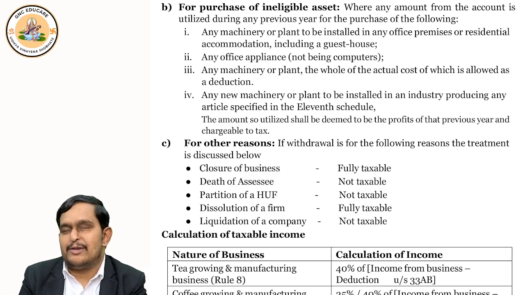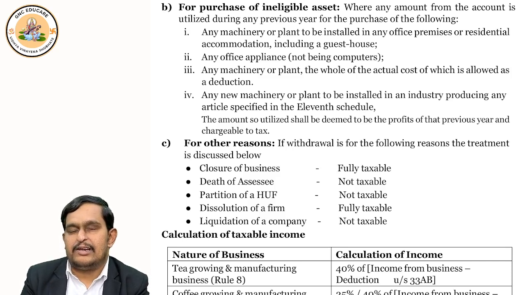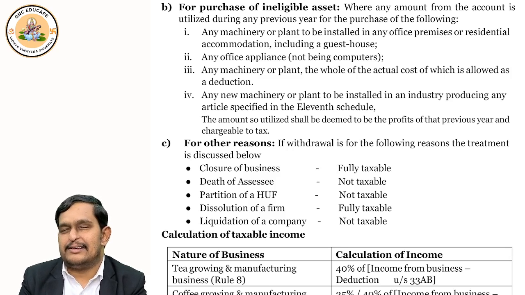Assets on which 100% deduction you claimed, like I gave the example of 35(1)(iv) and 35AD, scientific research related and specified business related. And 11th schedule items, we already know that it is very basic type of plant and machinery for producing very basic things. So for this, you will not get deduction under section 33AB.